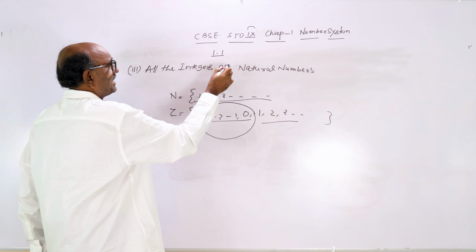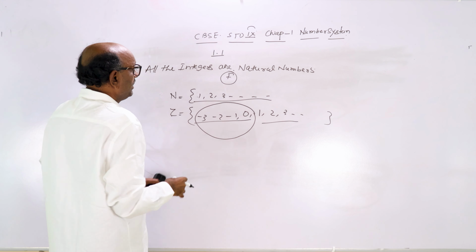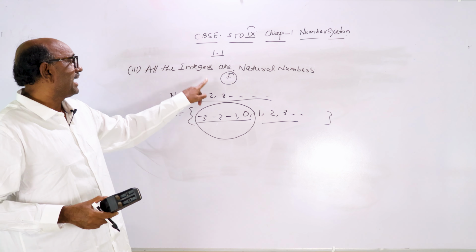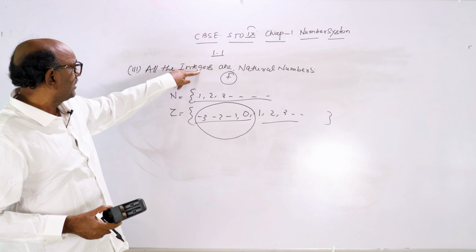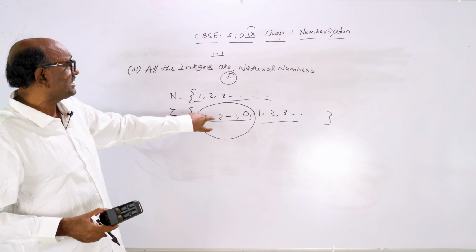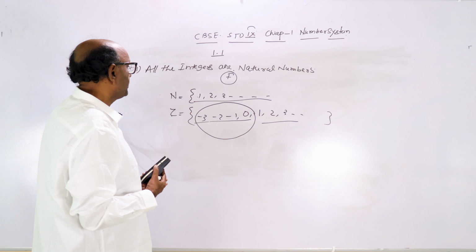So it is false. Then see the next question.